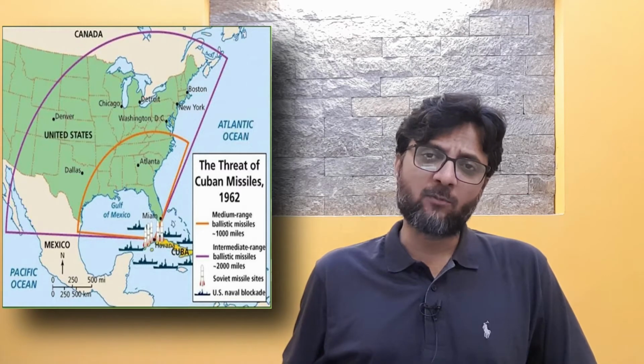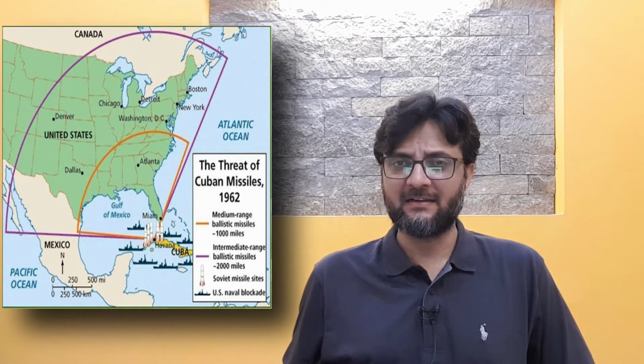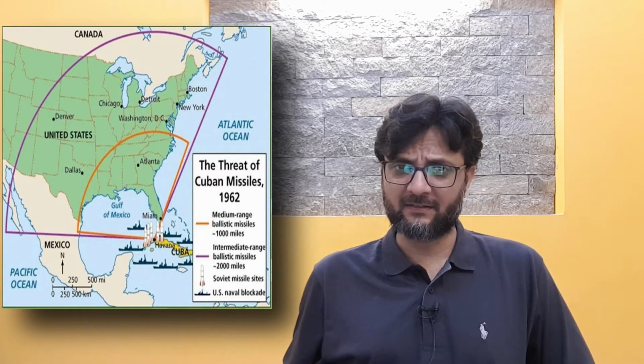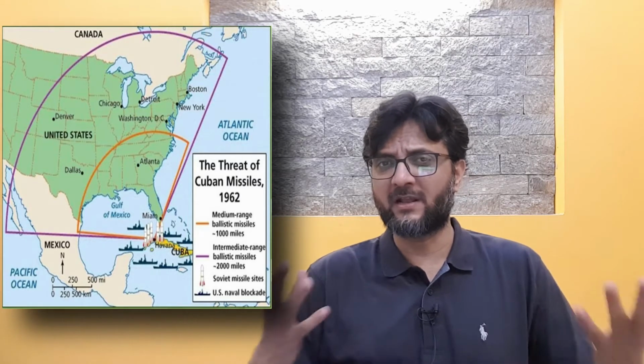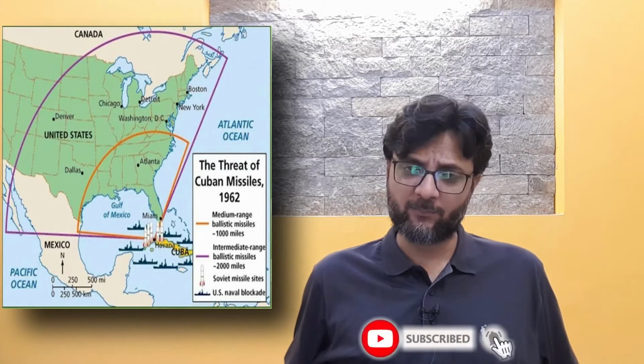So a naval blockade was also considered. The first option was outrightly rejected by the president, because he did not want this escalation to be converted into a full war. So he did not approve of that.